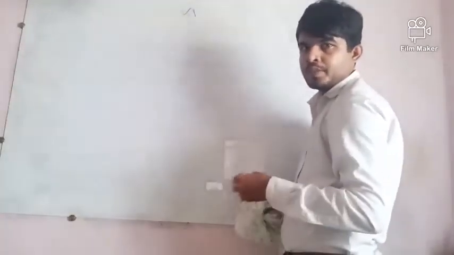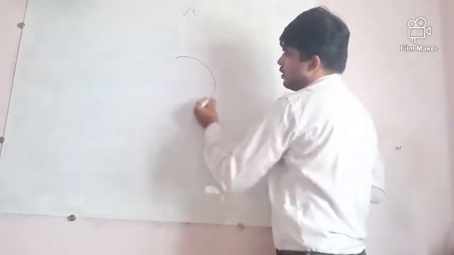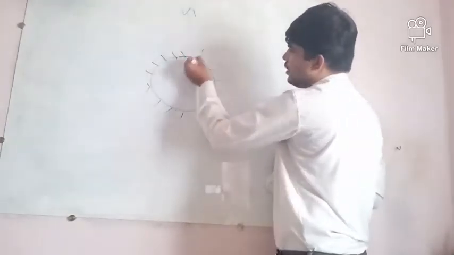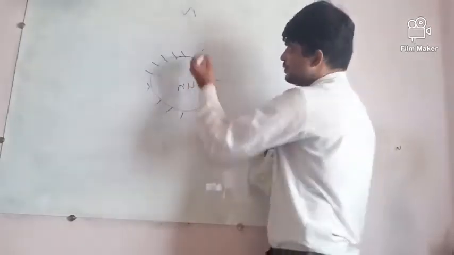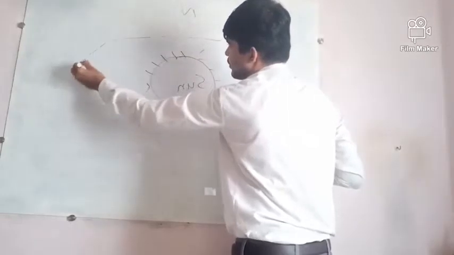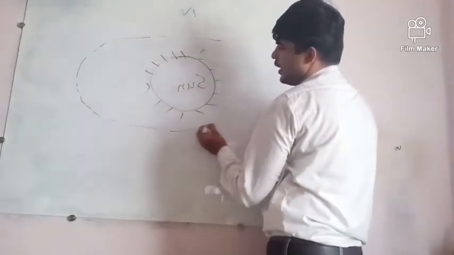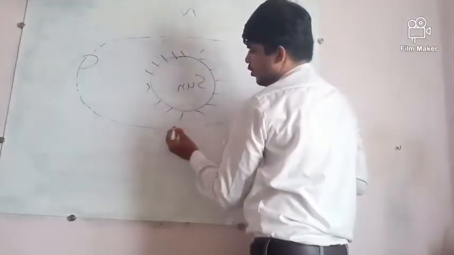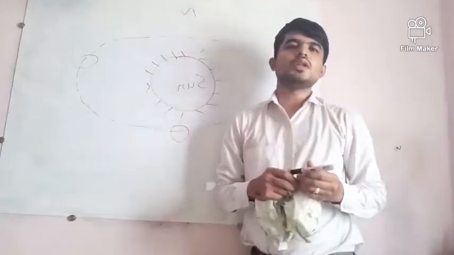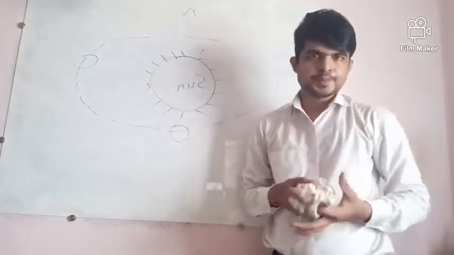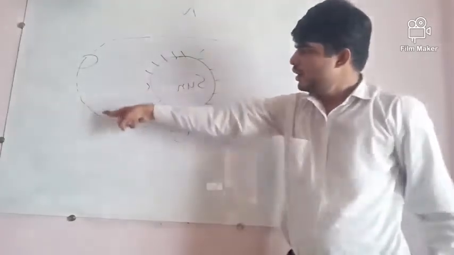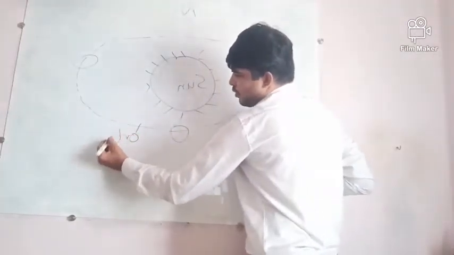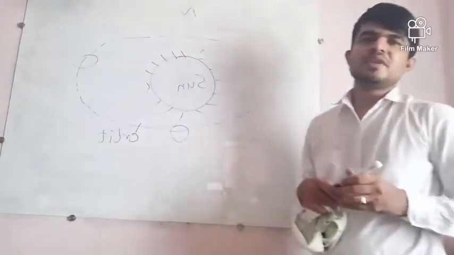Now this is the sun and in an elliptical orbit, the earth moves around the sun. Now this imaginary line is called an orbit. Okay, it is not there in a real sense, it is an imaginary line.